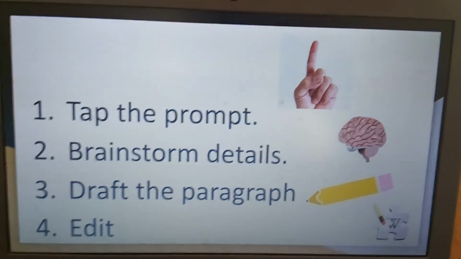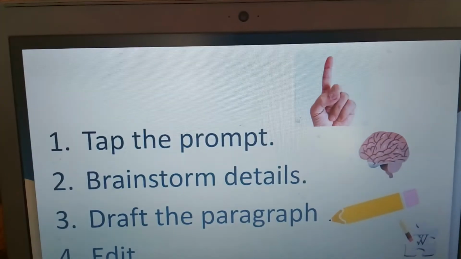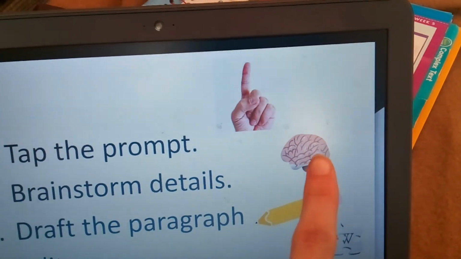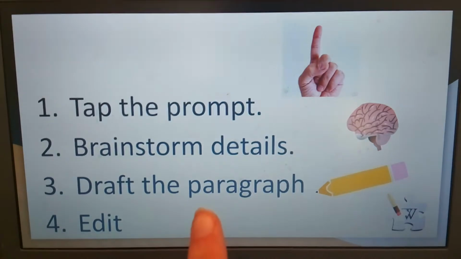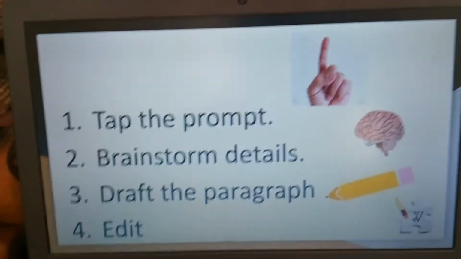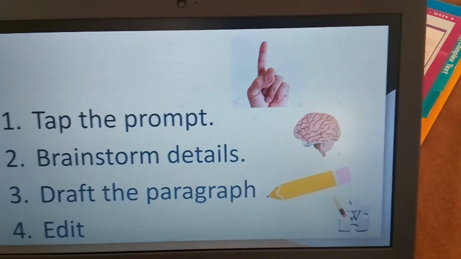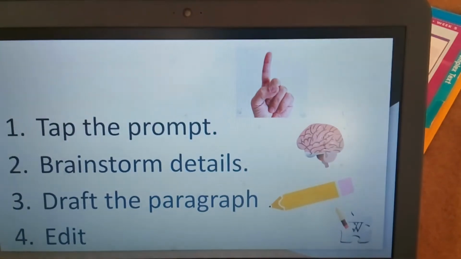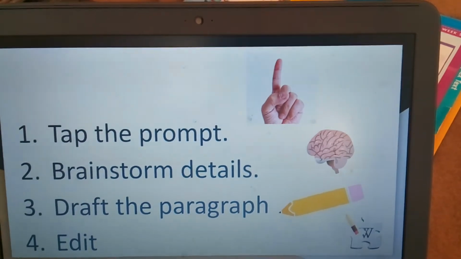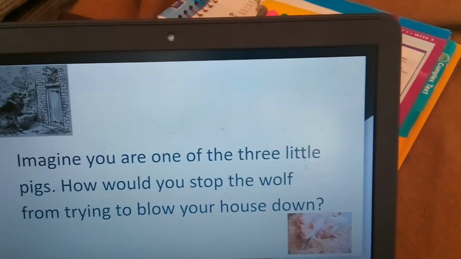And what we did when we met on Tuesday was we tapped the prompt, we brainstormed some details in our circle map, and we began drafting our paragraph by doing our detail and juicy details. So putting on your thinking caps real quick, put a thumbs up if you remember, what were we writing about? Let's take a look. So here's our prompt, and I'm going to read it to you one more time.